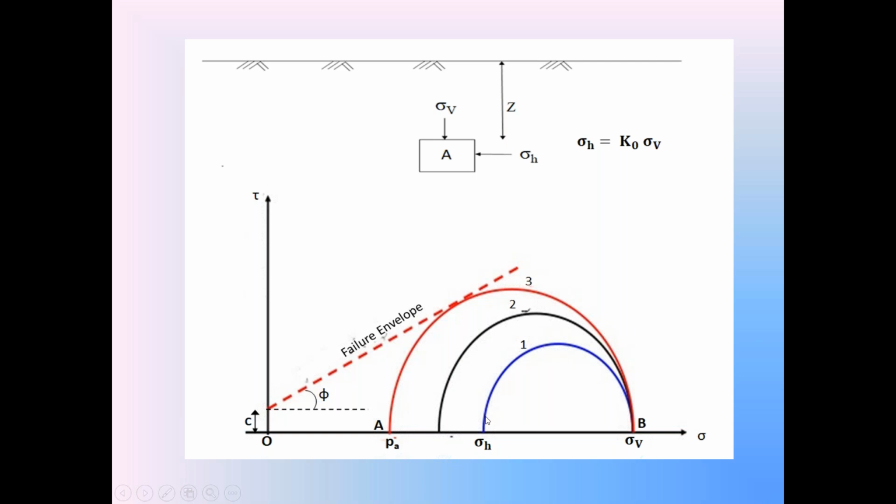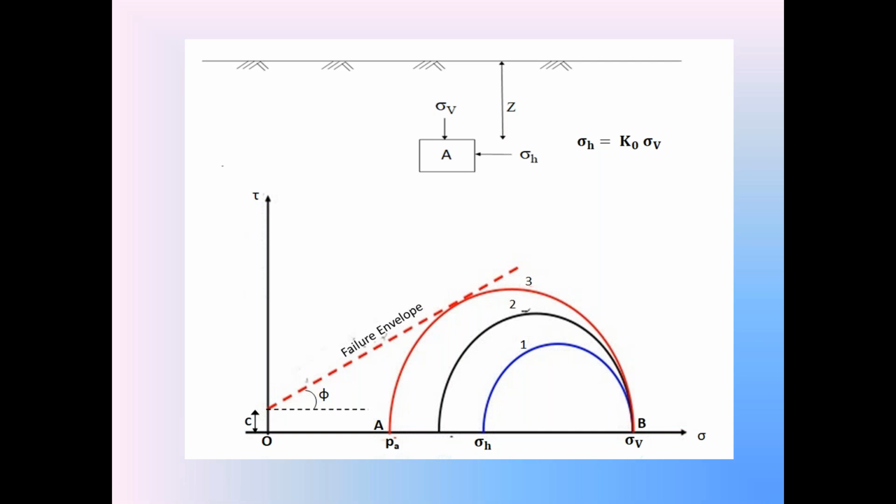The first Mohr stress circle in the diagram shows the stresses in the soil element in the at rest condition. Sigma h is the minor principal stress, of lesser magnitude. Sigma v is the major principal stress, of large magnitude.